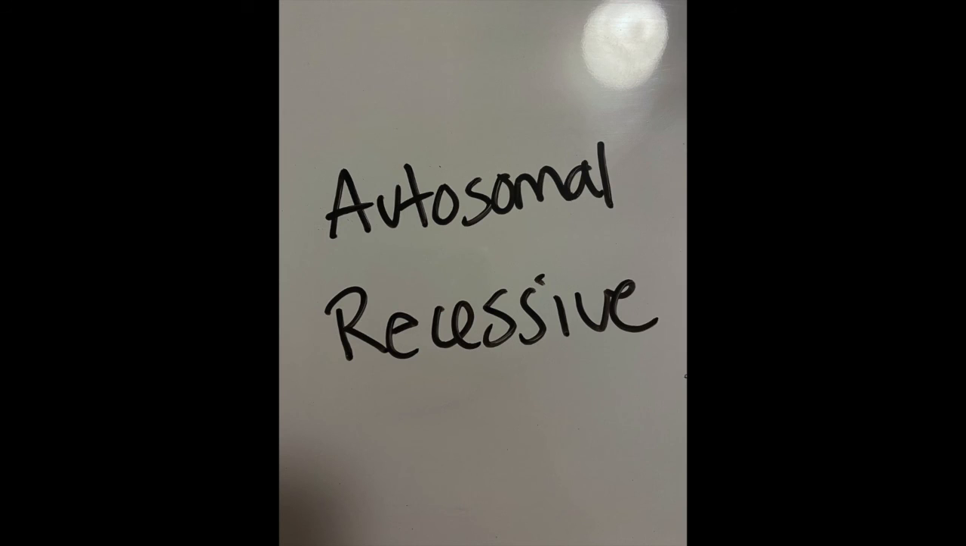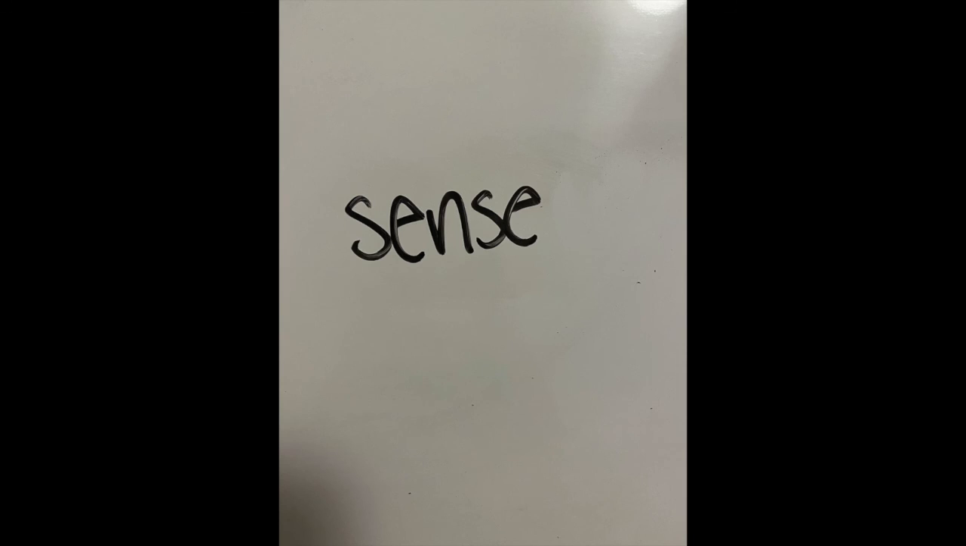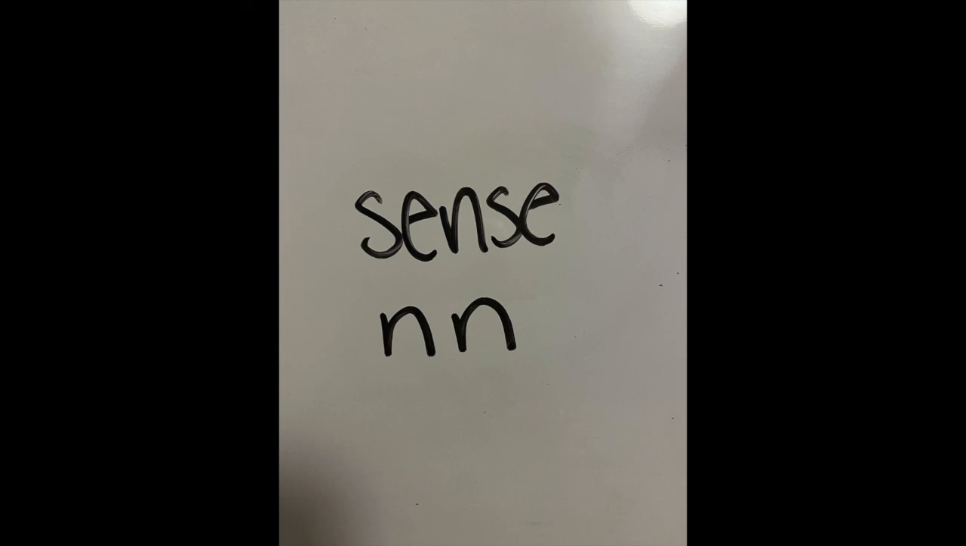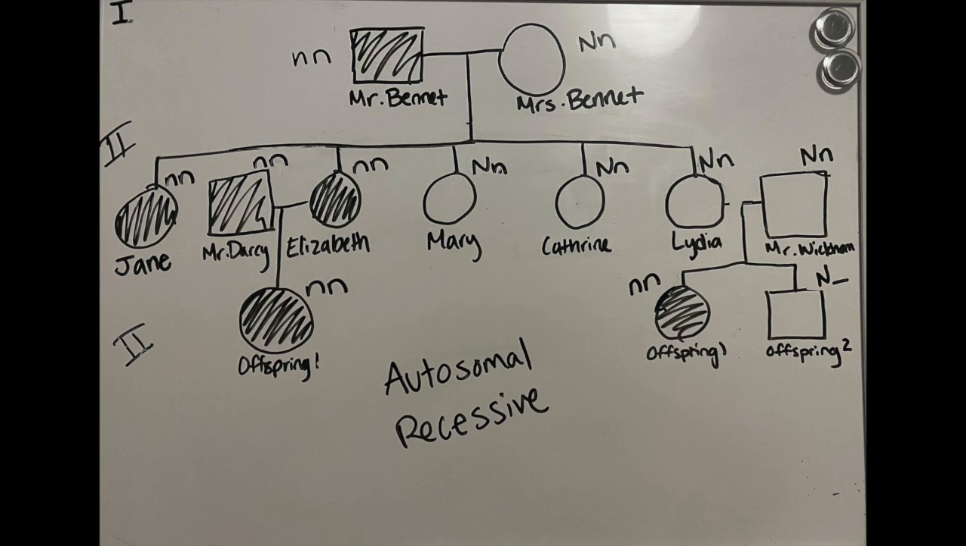The final mode of inheritance is autosomal recessive. The trait we are interested in is the recessive allele, and the other trait is the dominant allele. Therefore, the phenotype we are interested in can only occur when the genotype is homozygous recessive. This means that nonsense is the dominant trait and sense is the recessive trait. We can see this works perfectly for the Bennet family.